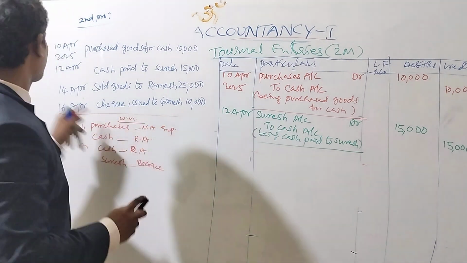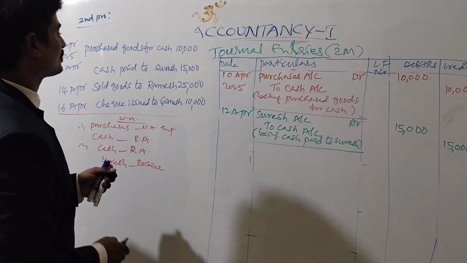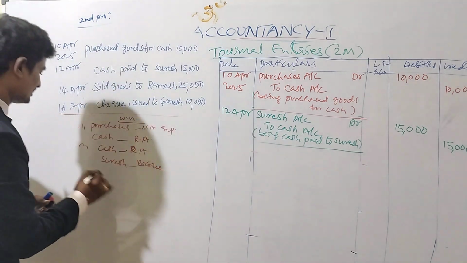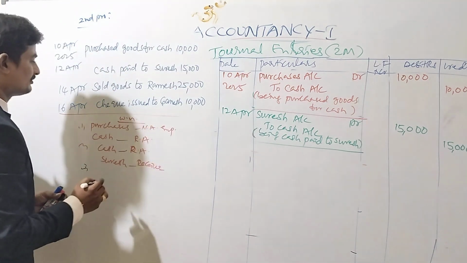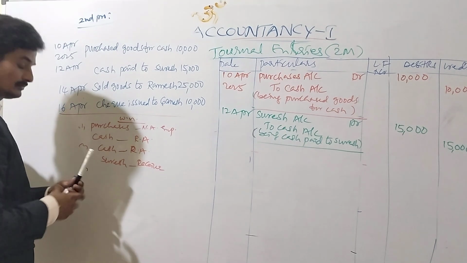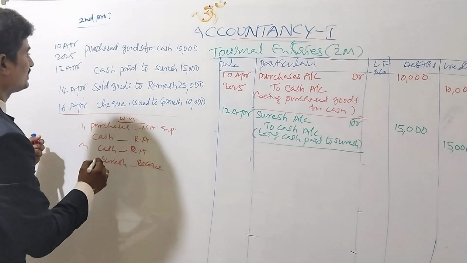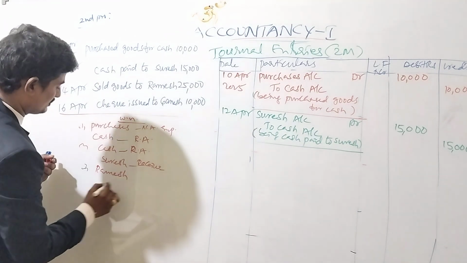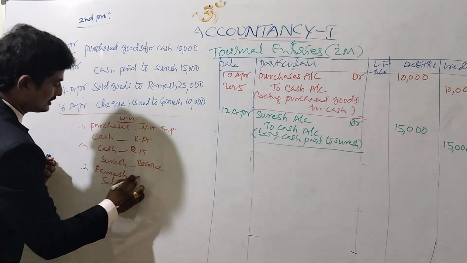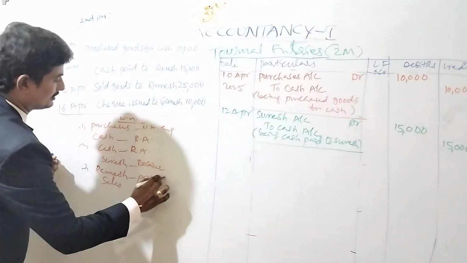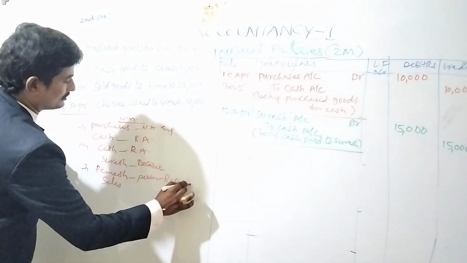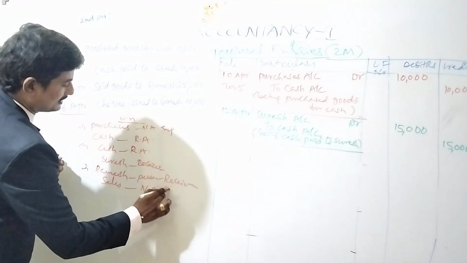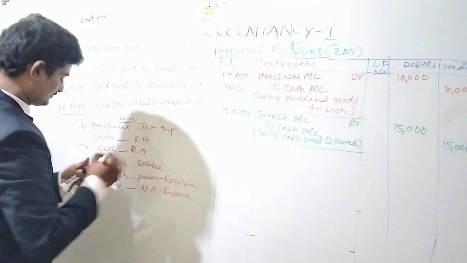Coming to the third transaction, 14th April, sold goods to Ramesh. We are selling goods to Ramesh and Ramesh is the receiver. Here we find Ramesh and sales. Ramesh is a person, he is receiving. Sales is a nominal account and income.